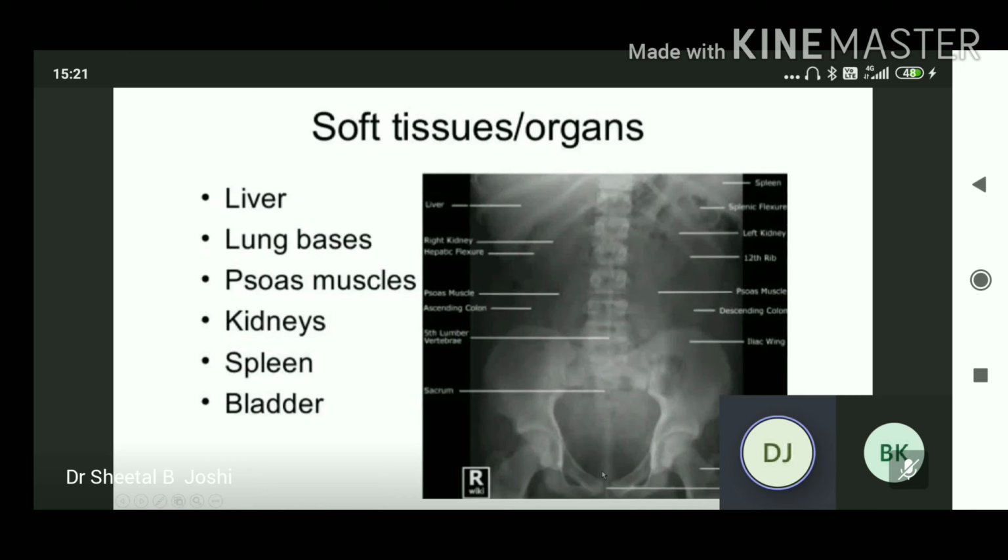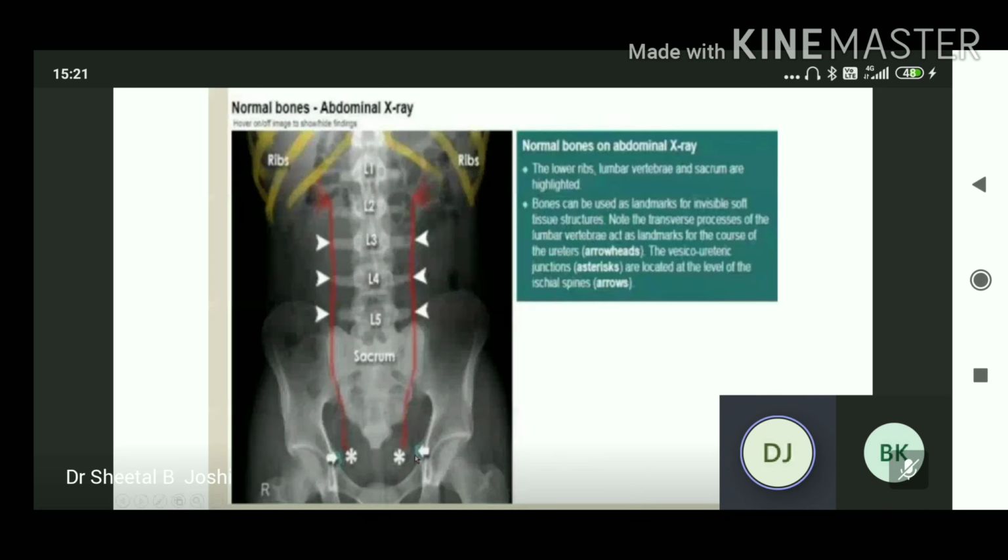And bladder in the pelvic cavity. This is the symphysis pubis. Now here the ribs.